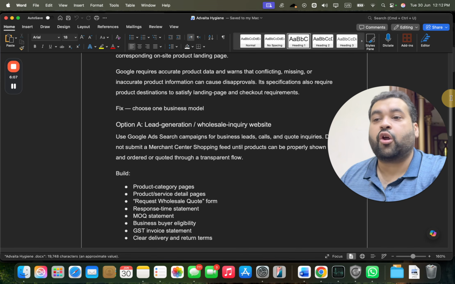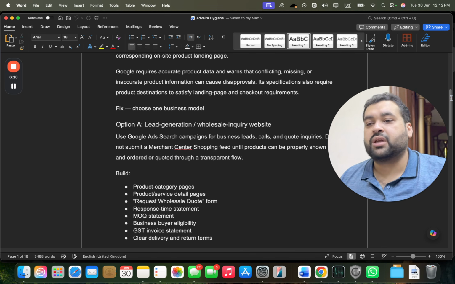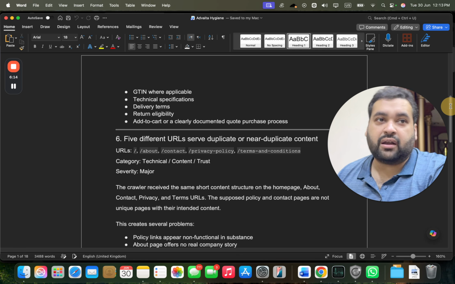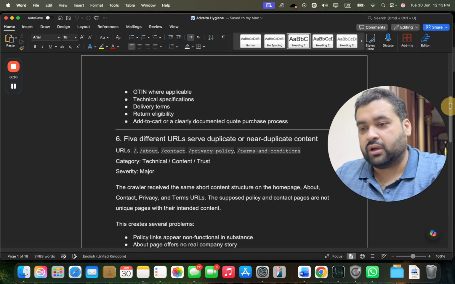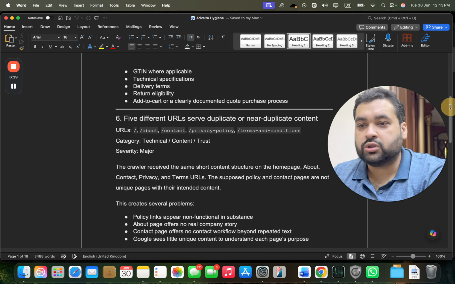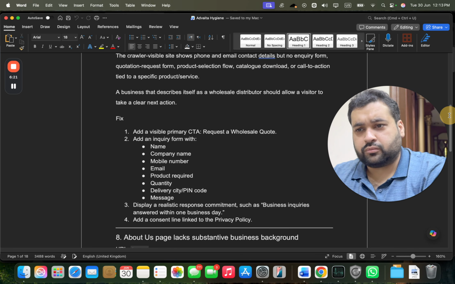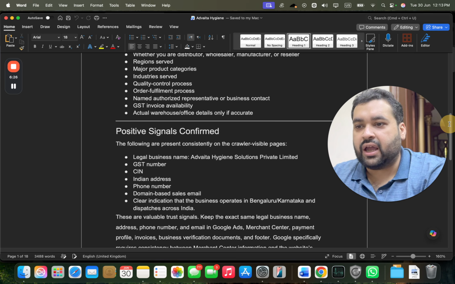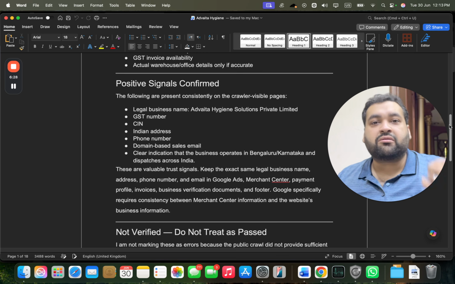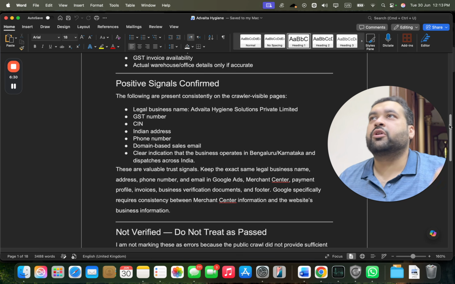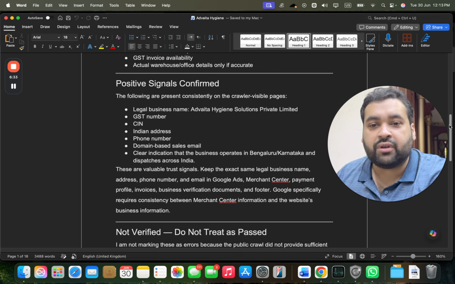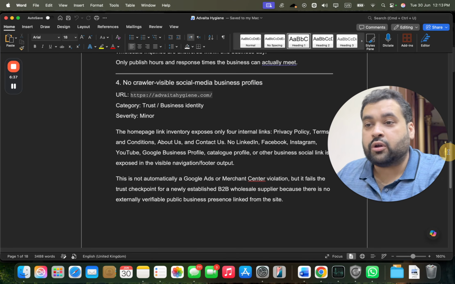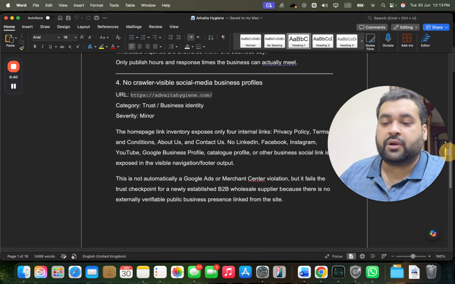So you can see a lot of changes were done because the client was using some generic policy pages, which we informed the client can cause issues. We created custom content for them so they can use it on their servers. We added some CTAs. The About Us page was redesigned. Positive signals were increased because the trustworthiness of the website also needed to be ensured. We looked around at Scam Advisor, Trust Advisor, everything, everywhere to get it compliant and approved, so that your account gets out of the suspended situation.